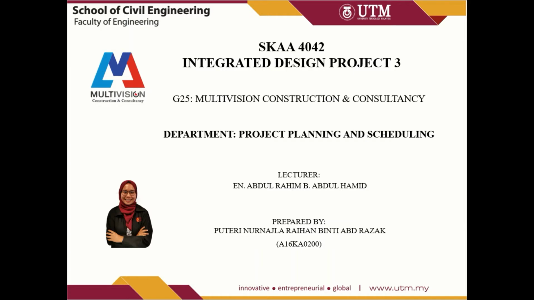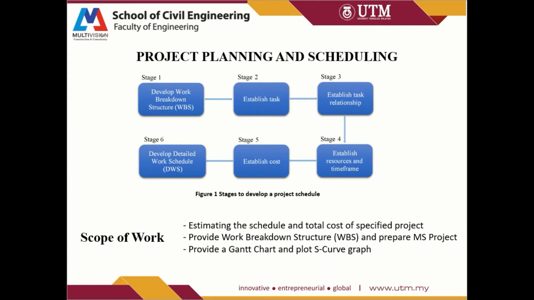So what does the Project Planning and Scheduling department do? We actually find a project and plan and schedule the whole project. There are two elements that need to be addressed, which are project scheduling and estimation. The figure shows the stages to develop a project schedule and the scope of work for the Department of Project Planning and Scheduling.